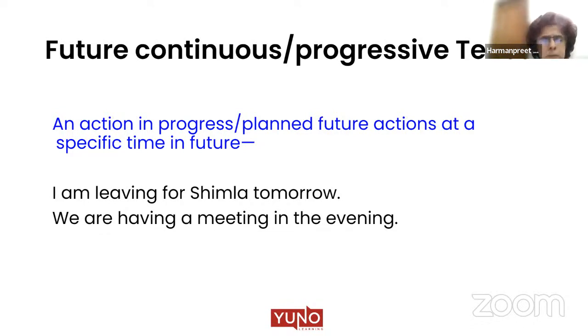For example, two very simple examples. I'm leaving for Shimla tomorrow. I give you a specific point of time, which is tomorrow, and tomorrow this particular work will be done. That is where we use future continuous. We are having a meeting in the evening. We'll do this in more detail.